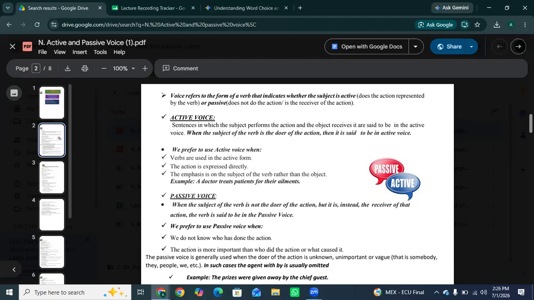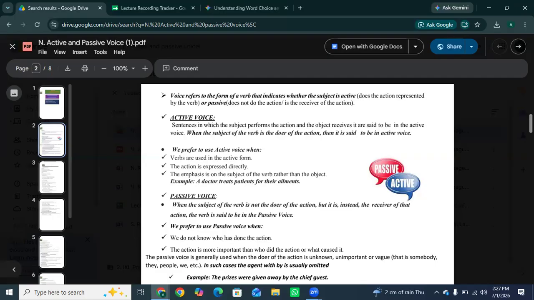For example, let's take a sentence like: A doctor treats patients for their ailments. So the doctor does the action. The verb is used in the active form. The action is expressed directly, and the emphasis is on the subject of the verb rather than the object. A doctor treats the patient for their ailment, and in this sentence you can see that the doctor does the action. And what is passive voice?